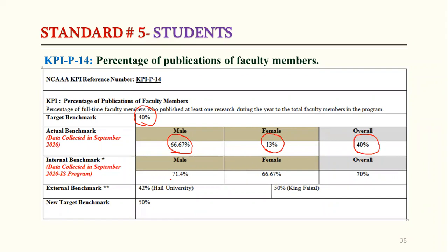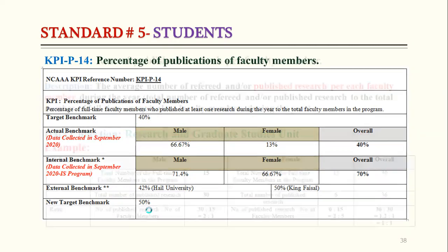Similarly, in the IS department, the results are better than CS: in the male campus 71.4% and in the female campus 66.67%, and overall that is 70%. So in both departments we can see that the target is achieved, but the problem is in CS female because it is very low, 13%. So we have to think about how we can improve this. The new target benchmark that is set is 50%: faculty members should publish one paper during one academic year.